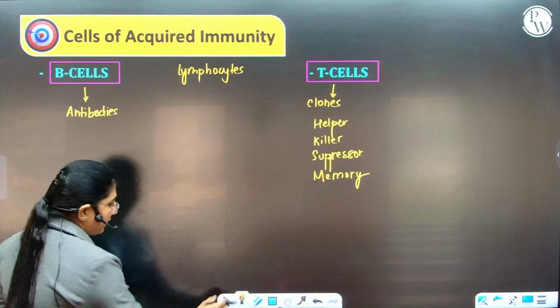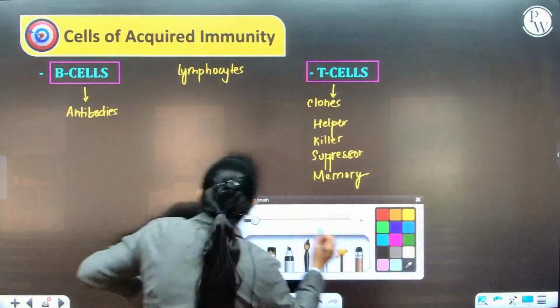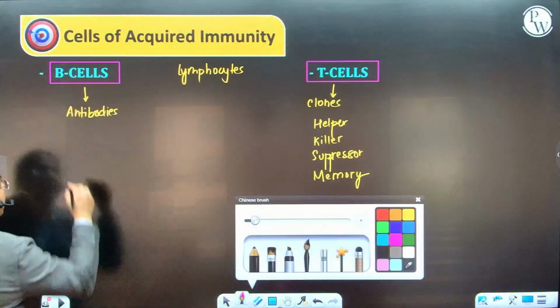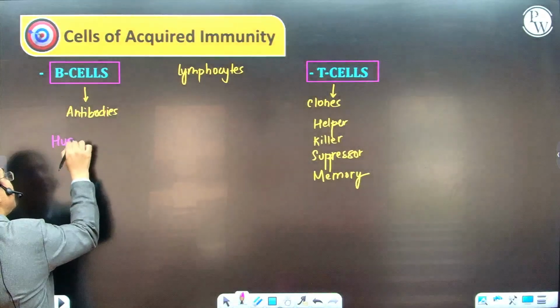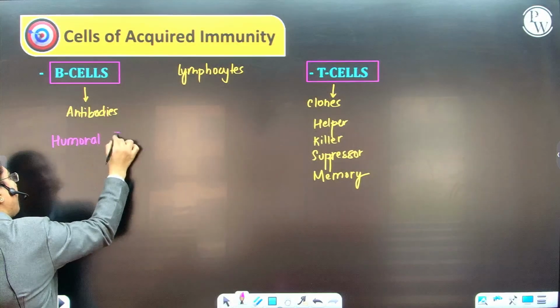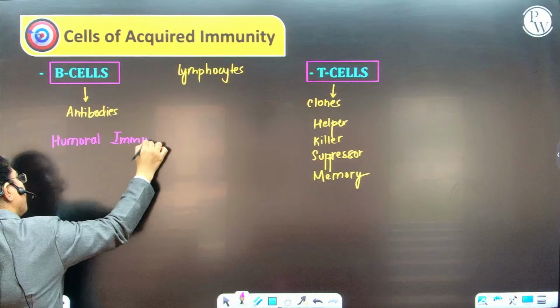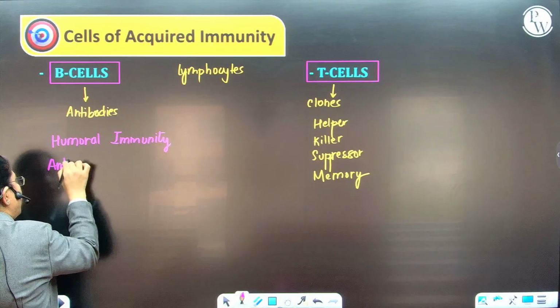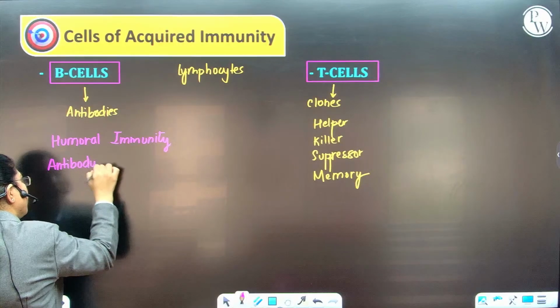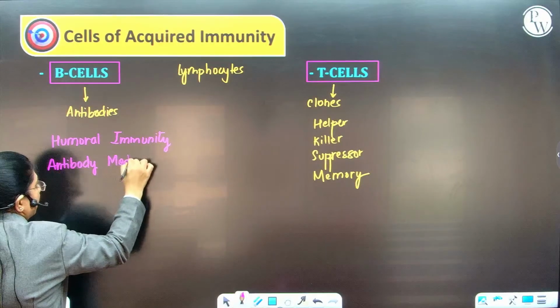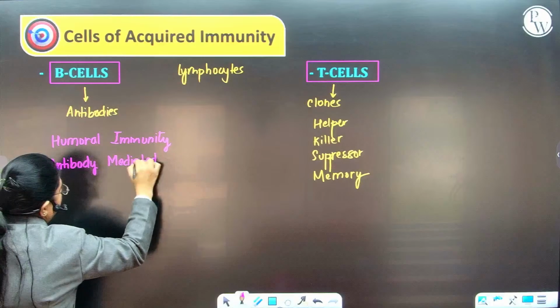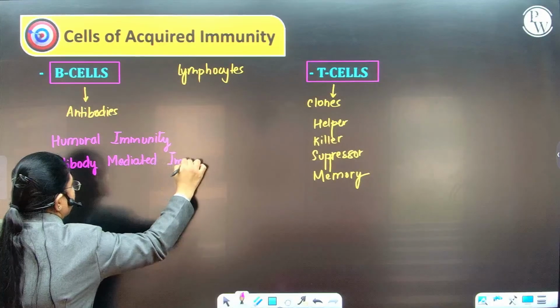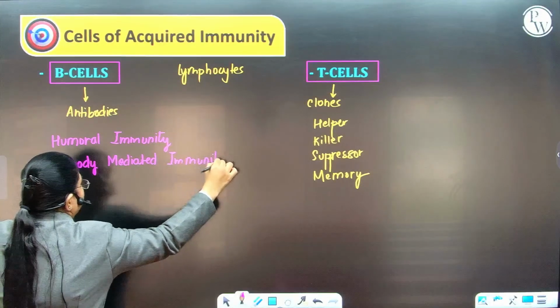These are via antibodies. So since B cells are providing immunity via antibodies, you call it humoral immunity, or you call it antibody mediated immunity.